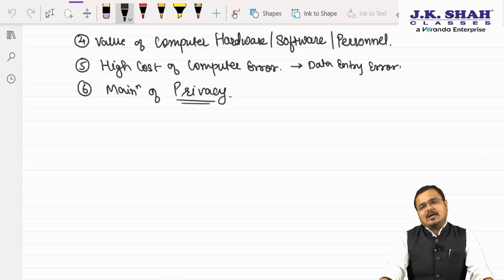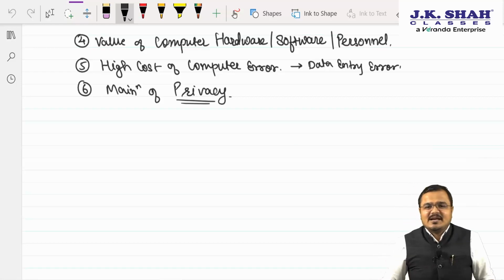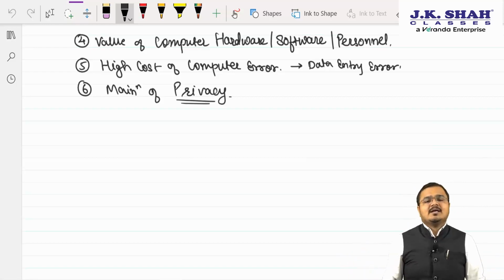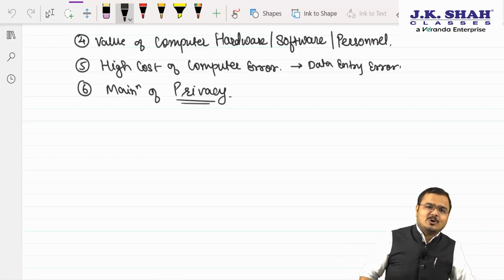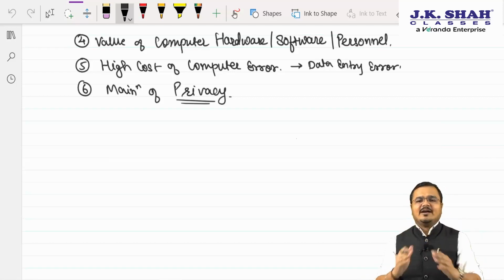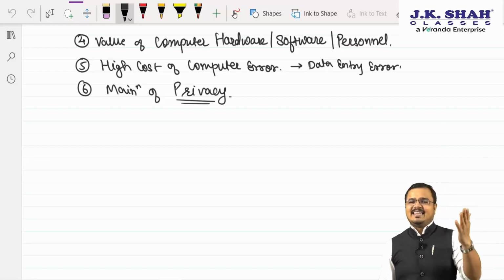And if you do not apply the controls as well as the audit, then there is a great chance that the data will be leaked from your organization, the privacy of users will be affected, and ultimately you will end up paying what? Sir, huge penalties. If you want to stay away from this, what are you supposed to do, my dear chartered? Sir, we will apply the controls and audit of information systems. Am I very clear to all? Yes or no? Yes, sir.